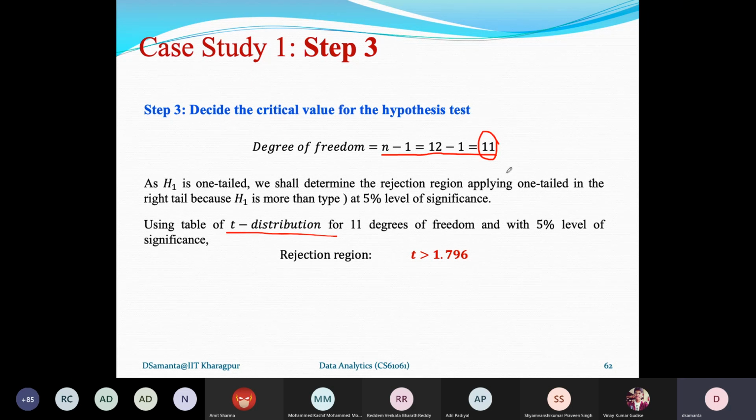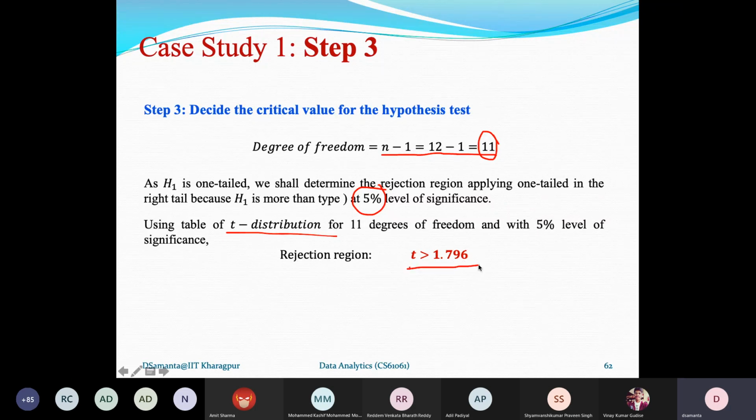So in order to consult the t table, we need two inputs. One is the degree of freedom and the other is the level of confidence. And there are again two-tail and one-tail tests. So depending on two-tail 5% or one-tail 5%, different t tables are there, and accordingly we have to follow it. From this table, for 11 degrees of freedom with 5%, we can check that the t value is 1.796.